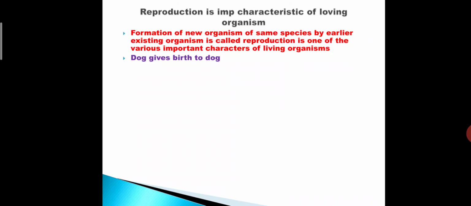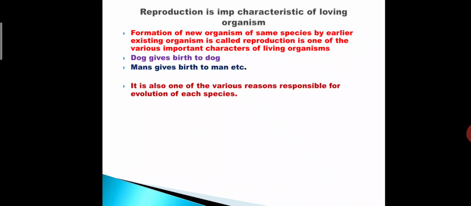When we explain this definition, same species: dog gives birth to dog, cat gives birth to cat, elephant gives birth to elephant.